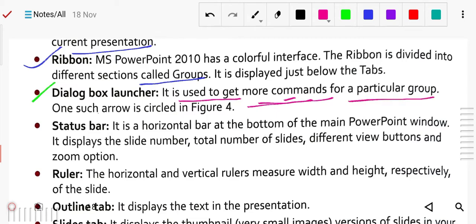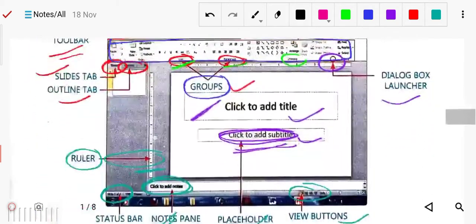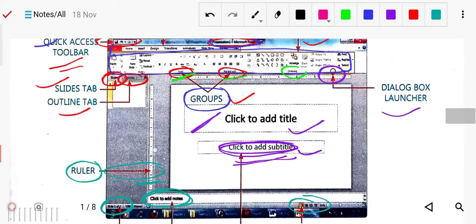So this is called the dialog box. You can see that the dialog box launcher is here, and it will display some more commands. Many commands are there, but they are not all visible here. There are some more options, so you can click on it and get more options.